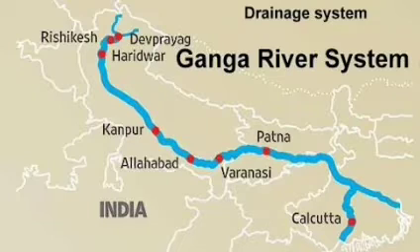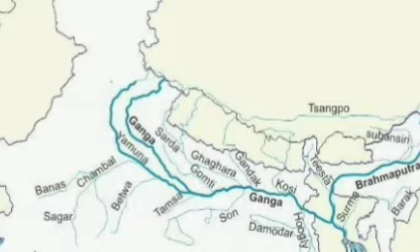Next, the Ganga river system. The Ganga river system is the largest drainage system of India. It extends over an area of 8,61,404 square kilometers in India. The Ganga plain is the most densely populated place in India, and many towns are developed on the banks of this river.